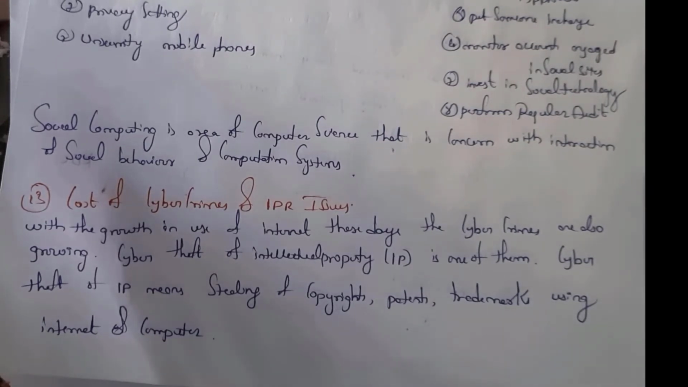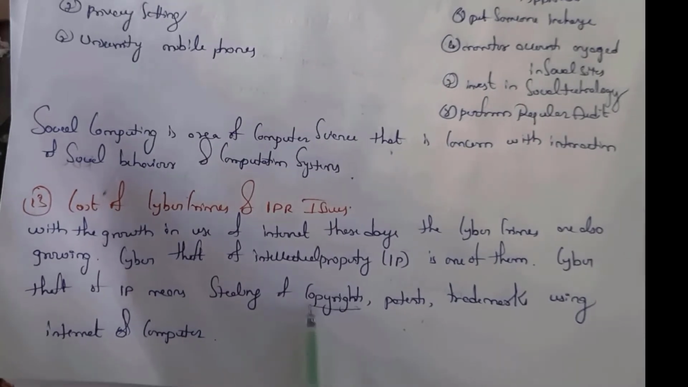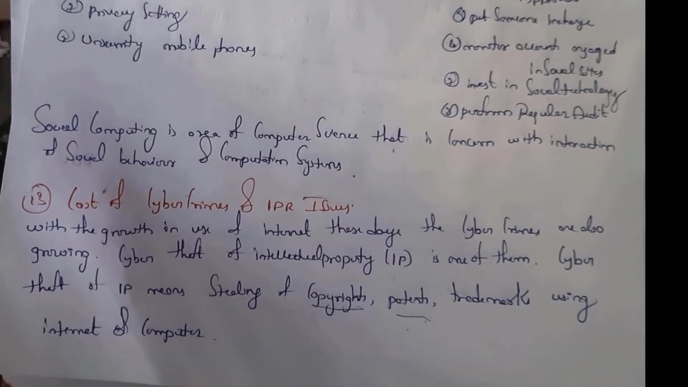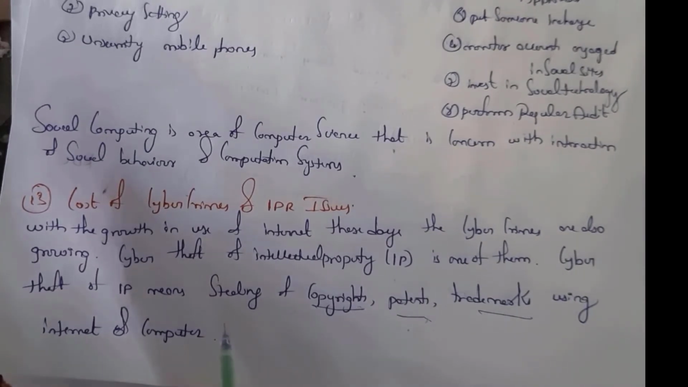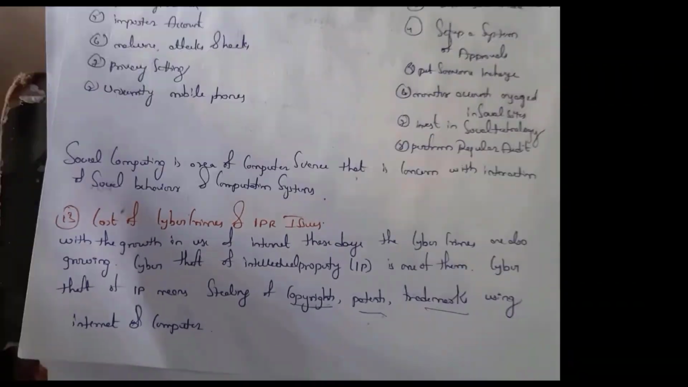Cybercrimes on intellectual properties are also increasing. These intellectual properties are classified into three types. The first one is copyrights, the next one is patents, and the third one is trademarks. Stealing of copyrights, patents and trademarks using the internet or a computer comes under intellectual property crimes.